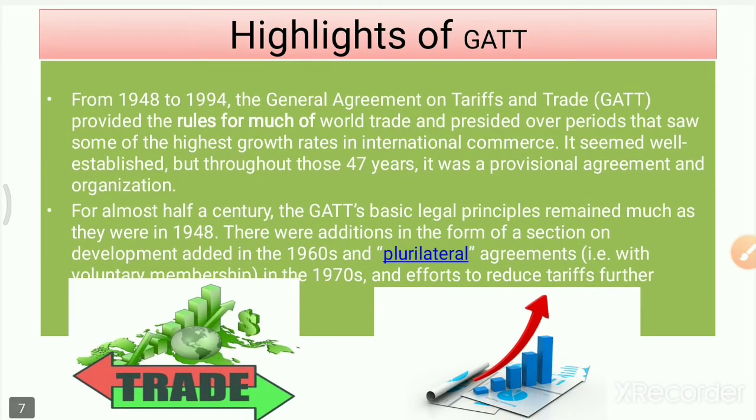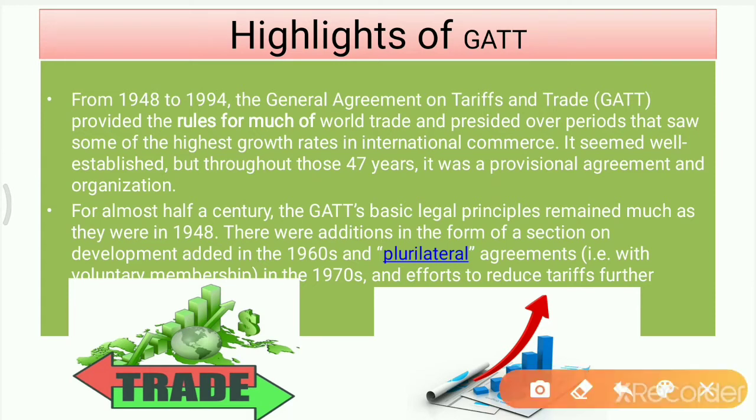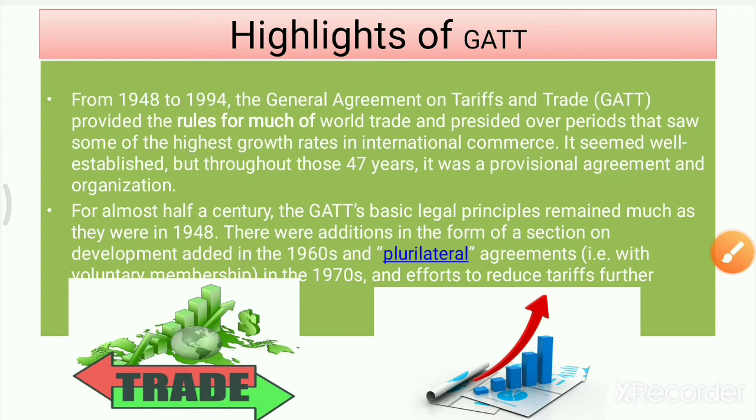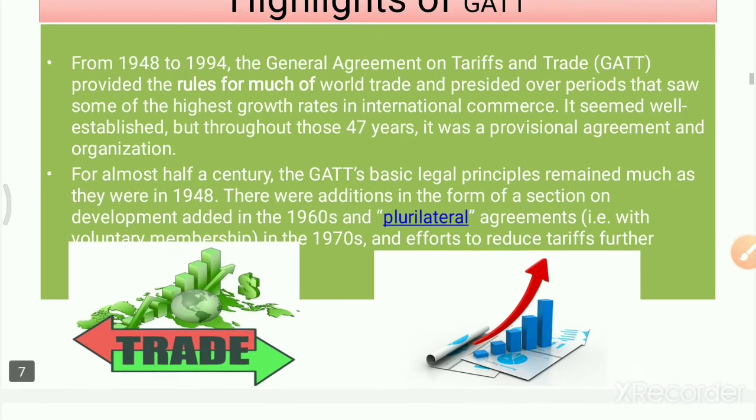How did this GATT work? From 1948 to 1994, that means almost half a century, GATT was in existence. Due to this GATT, if you look at these graphs, what this suggests is that there was an increase in the number of agreements, and it led to improvement in trade. It led to growth in international trade.